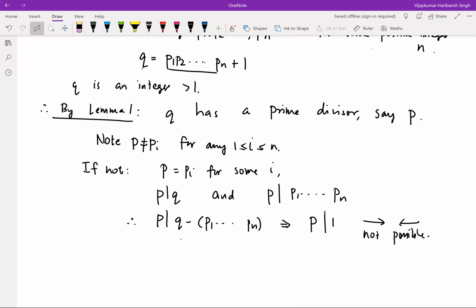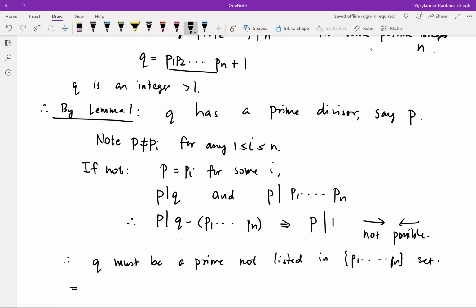Therefore, what? Q must be a prime not listed in the P1, P2, ..., Pn set.